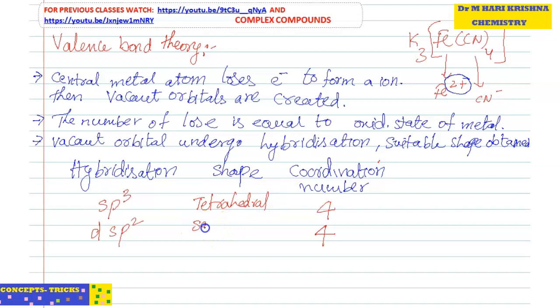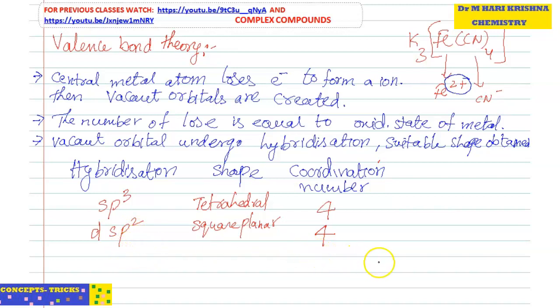With sp3, the shape of the complex is tetrahedral, and with dsp2, the shape of the complex is square planar.